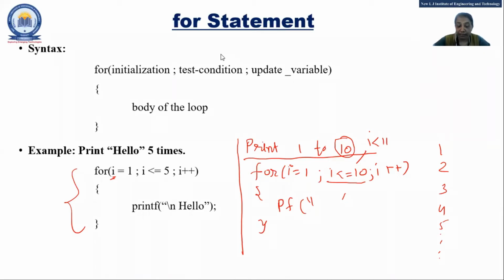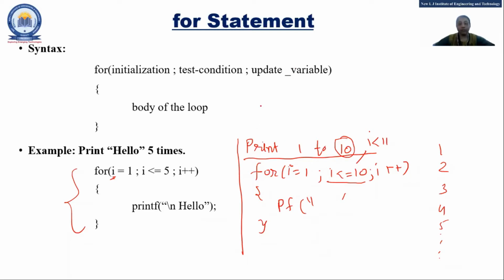Quickly write down in the chat box. Okay, fine. Kashish, that is also correct. I'll be waiting.